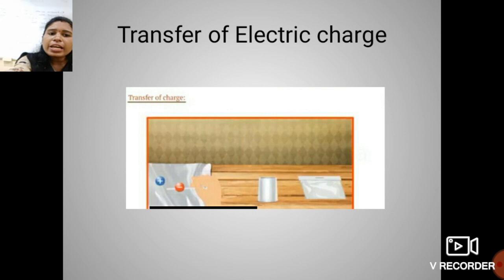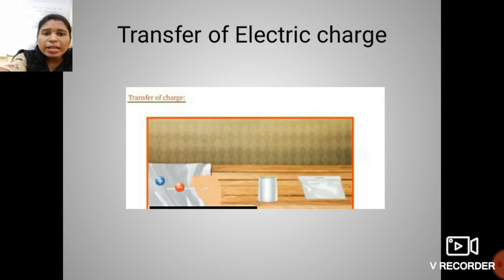So the electric charges generated by rubbing are the static charges. Students, whenever two things are rubbed with each other, the second object can acquire, or both objects can acquire, some charges. So these charges, generated by rubbing one another, are static charges.